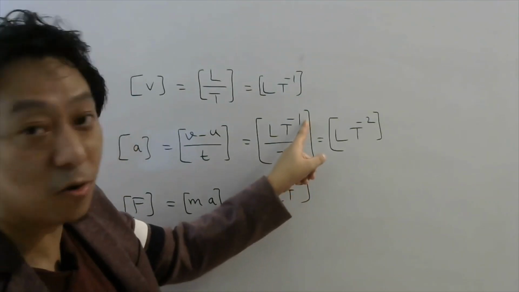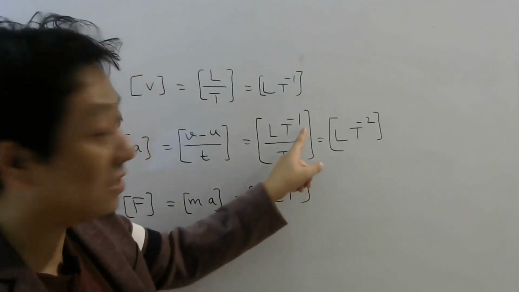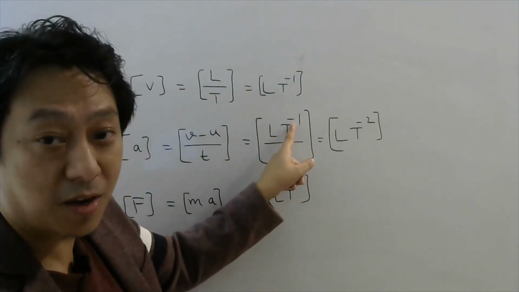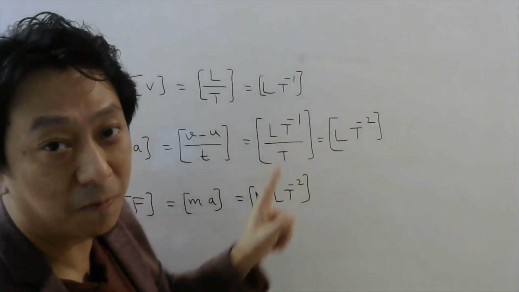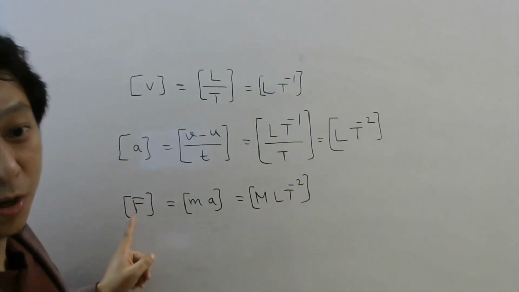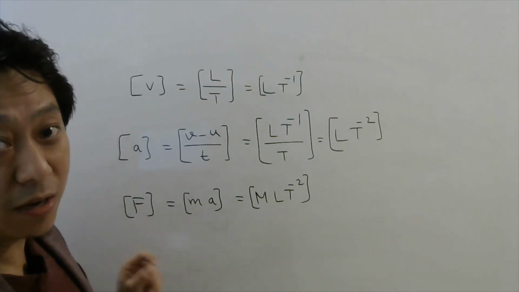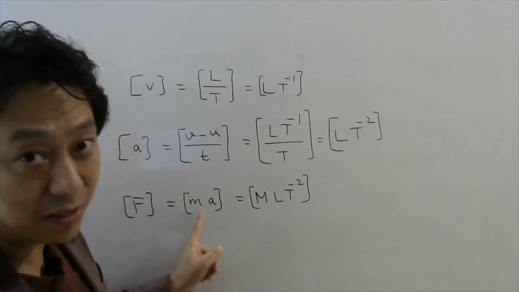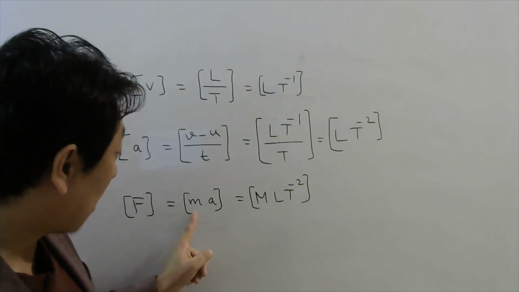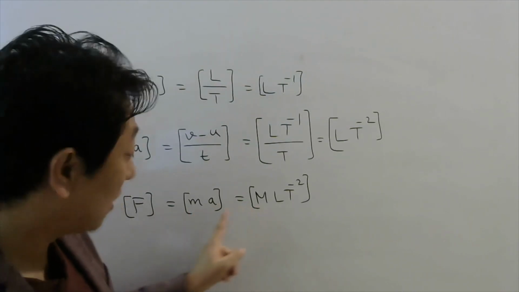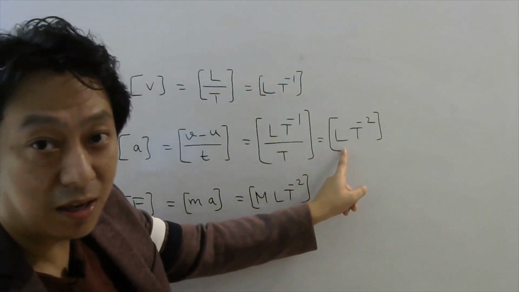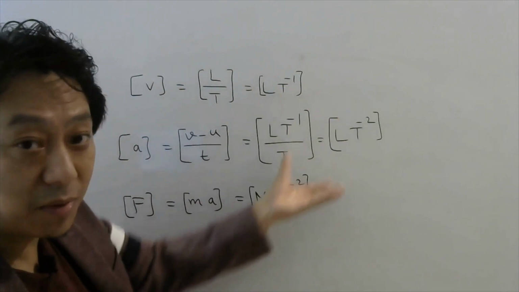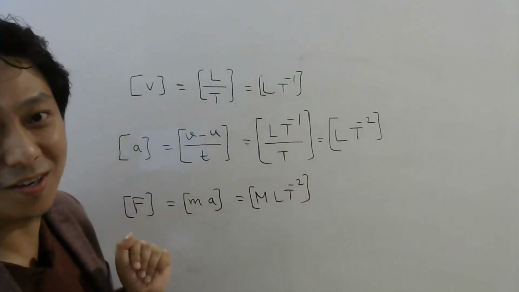So this t will go up. As this t goes up, t power minus 1, already minus 1 is there, so t power minus 2. Then come to force. Dimension of force, how will you write? First you should know the formula. So force, you all know, is mass into acceleration. So mass dimension is capital M, acceleration we just wrote L T power minus 2. So this is how we write dimensions of derived quantities.